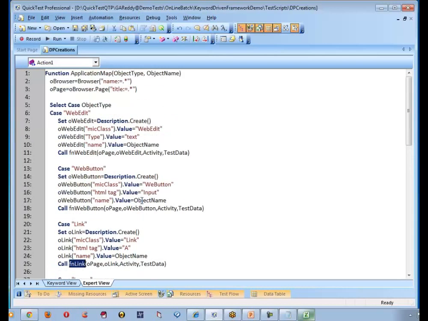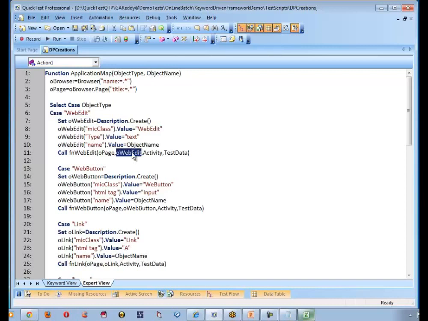Good. Now, first question. So we are passing only object type and object names here, and O browser or O page is already here. So browser page comes here. What is this object type? Object type comes here. What is object name? Object name comes here. Then what is this O web edit? O web edit is the description we created here. So that is also coming here.